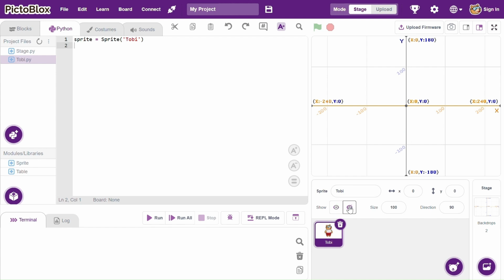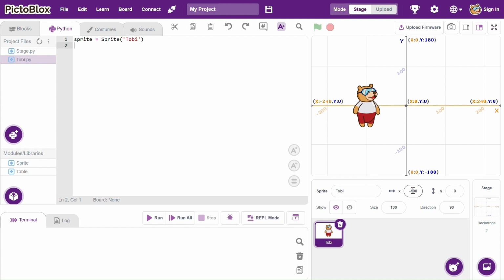So the way coordinates work is that the character moves along the X and Y axis depending on the value we apply to the X or the Y axis. If we decrease the X value, so let's turn on the eye and let's decrease the X value, let's say minus 100 instead of 0, you can see it moves backward.